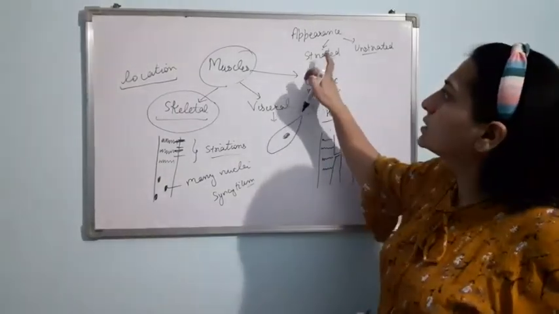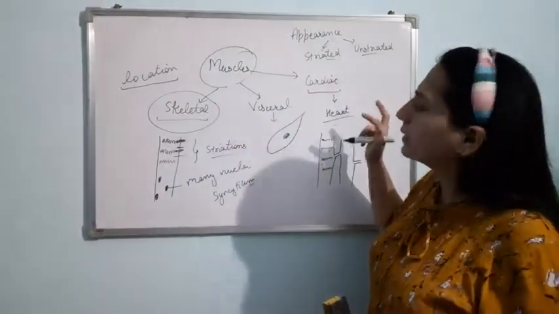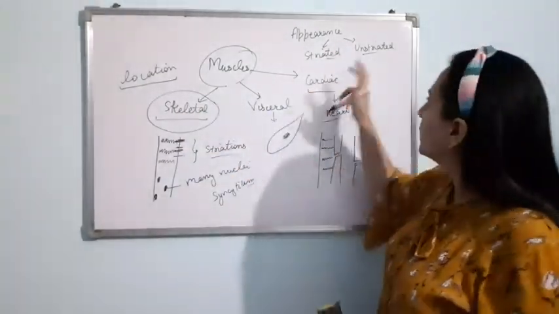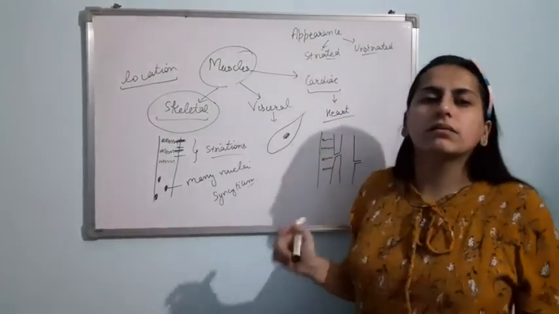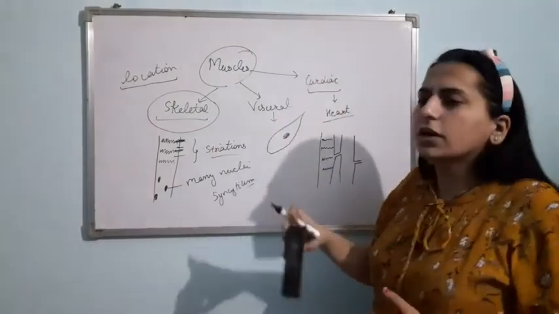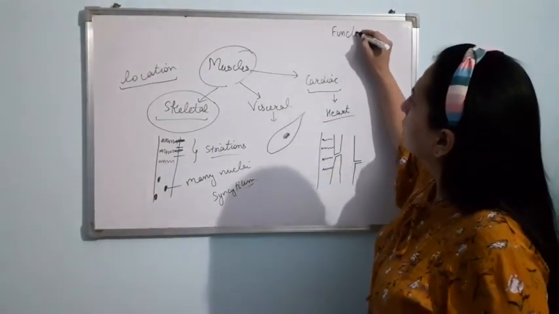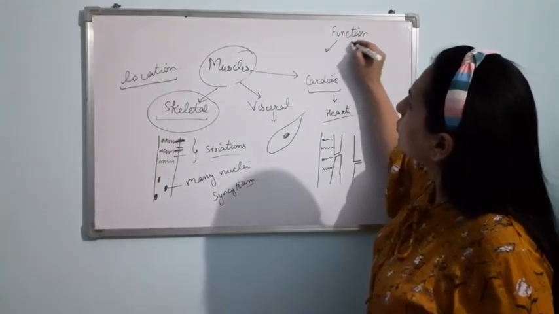So basically in striated muscle, skeletal muscle will come and cardiac muscle will come. And in unstriated, visceral muscle will come. Clear? Now, again the muscles are of two types on the basis of their function: involuntary and voluntary.